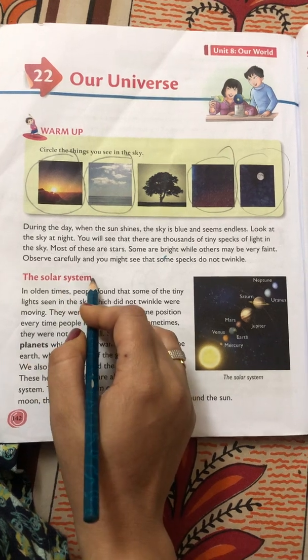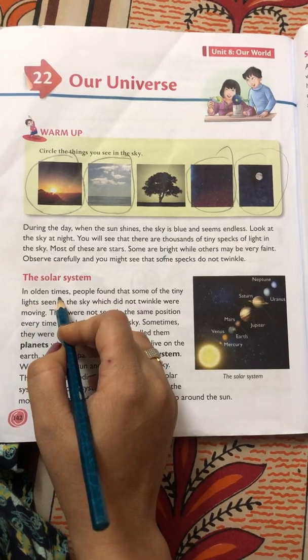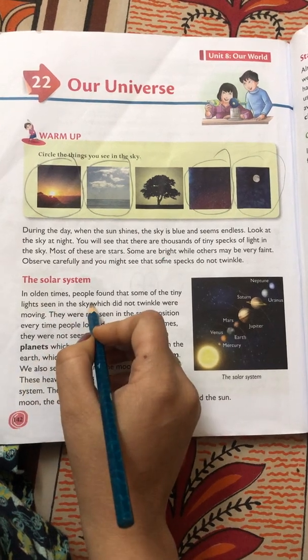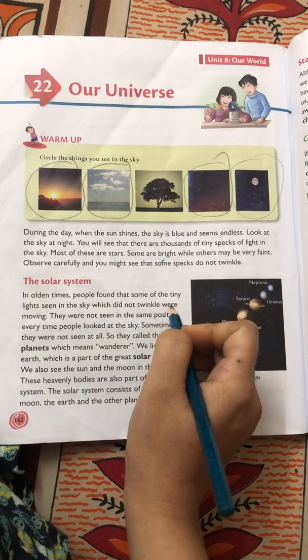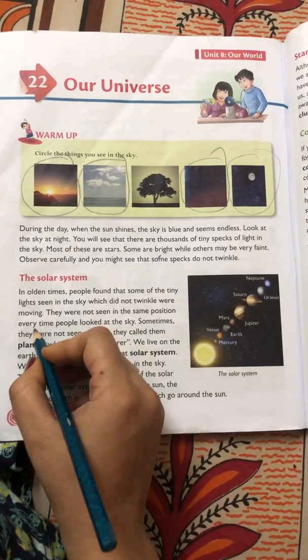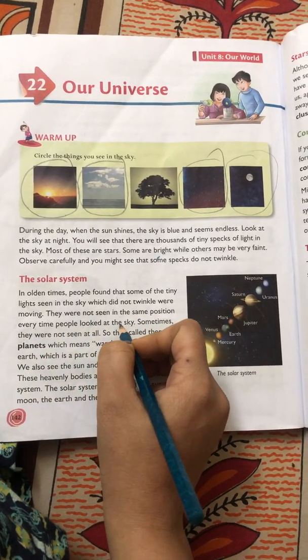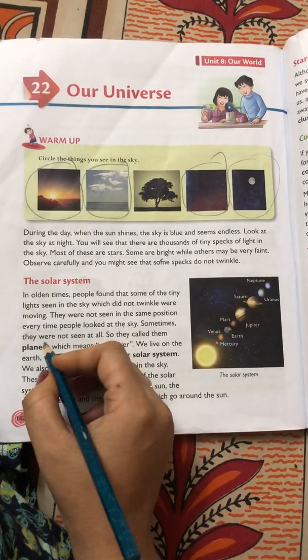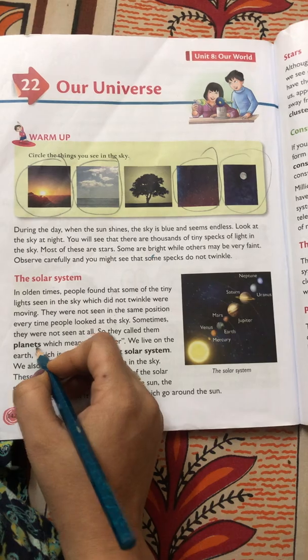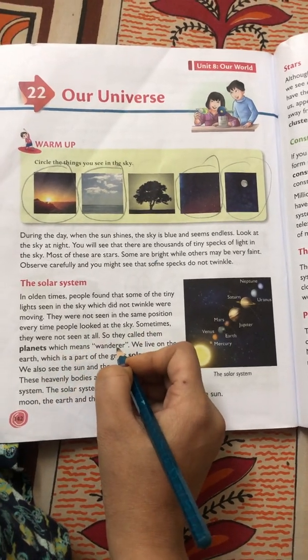The solar system. In olden times, people found that some of the tiny lights seen in the sky which did not twinkle were moving. They were not seen in the same position every time people looked at the sky. Sometimes they were not seen at all, so they called them planets, which means wanderer.